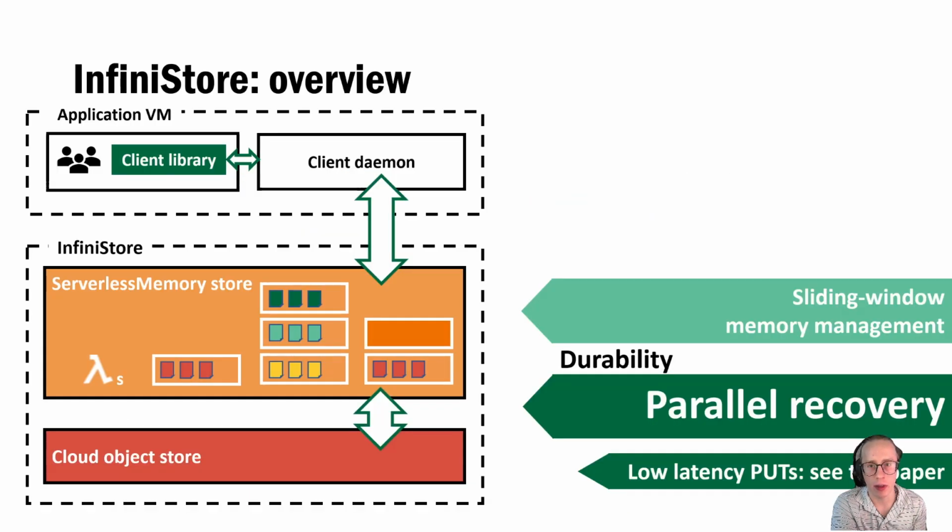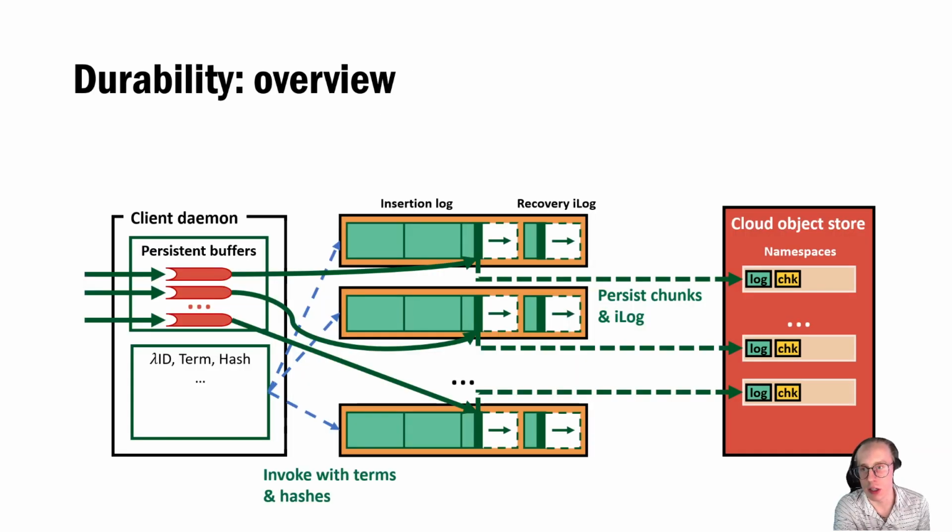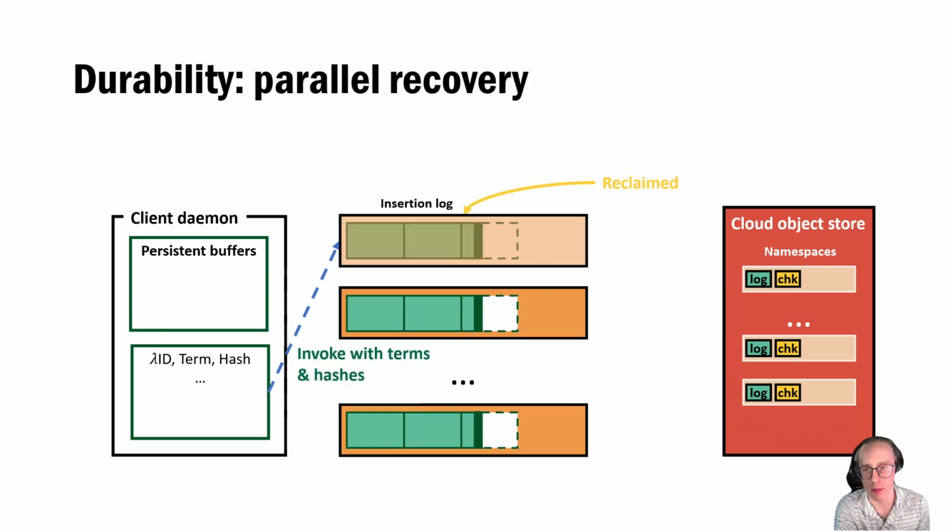We next introduce how we achieve durability with our parallel recovery mechanism. Insertion logs are used within serverless functions to record write operations. These logs, as well as data chunks, are asynchronously persisted at the cloud object store. The client daemon uses persistent buffers to implement strong consistency without having to wait for data to be fully persisted, thereby improving throughput.